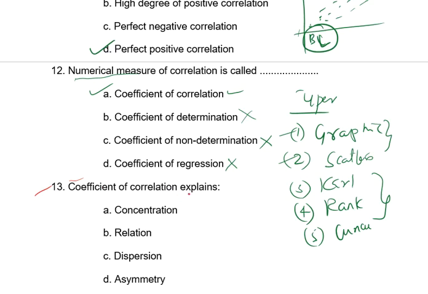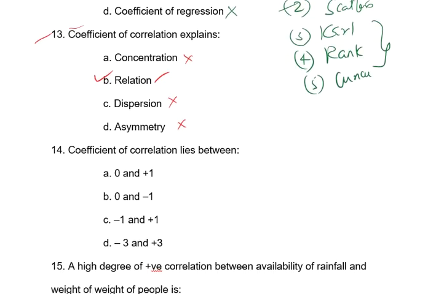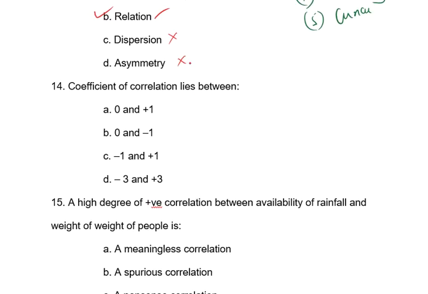What does the coefficient of correlation explain? Not concentration, not depression, not asymmetry. The correlation coefficient explains the relationship between the variables. So the correct answer for this question is B. Clear? All of you should know the meaning of correlation. Correlation is a study of the relationship between two or more variables.